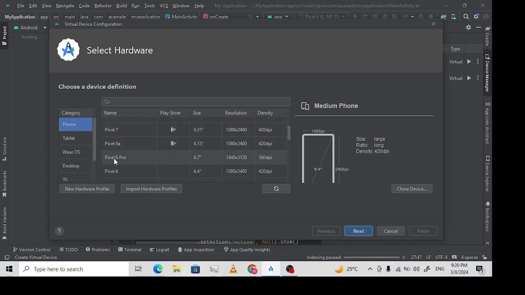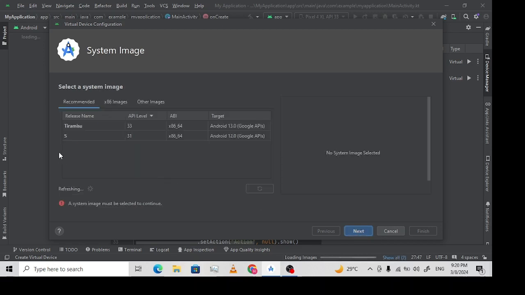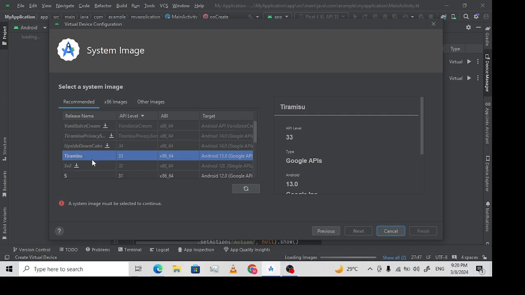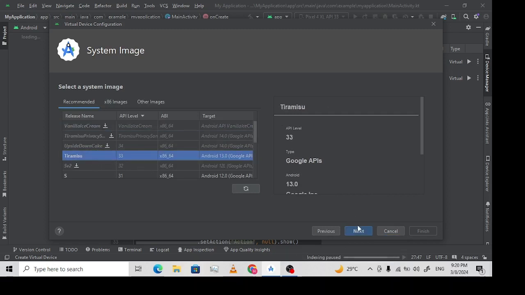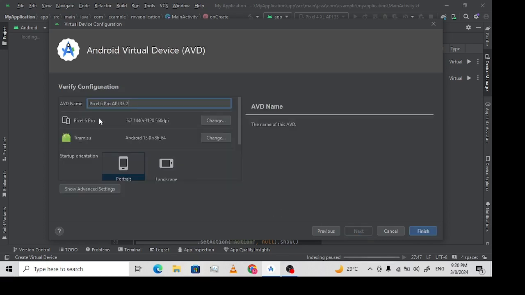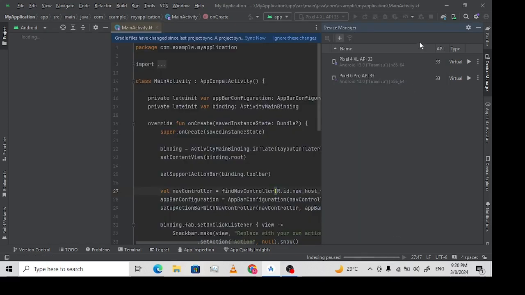For this, I'll select Pixel 6 Pro, and then you click on next, and then here you click on the system image, and then you download an image. You download an image of your choice, and after that you click on next, and then you name your device, and then finish. That will create an Android emulator to test your apps. So that's it for the Android Studio setup.